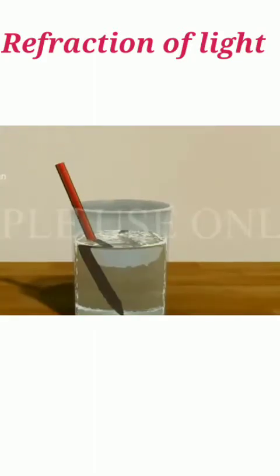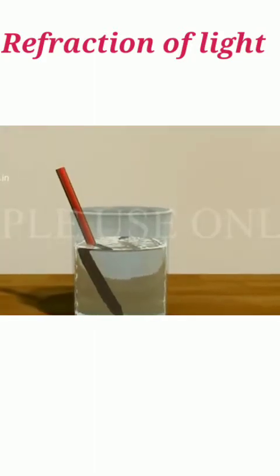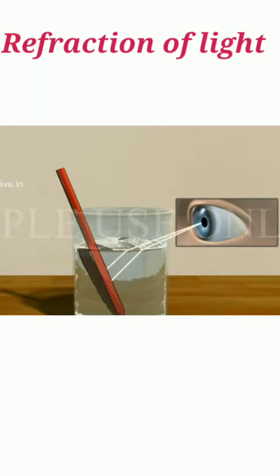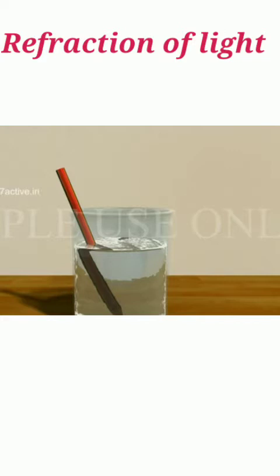Let us understand the reason. See here, the pencil is not bent at all, it just appears to be so. In this case, the light reaching the observer from the portion of the pencil inside the water seems to come from a different direction compared to the part above the water. This makes the pencil appear to be displaced at the interface.